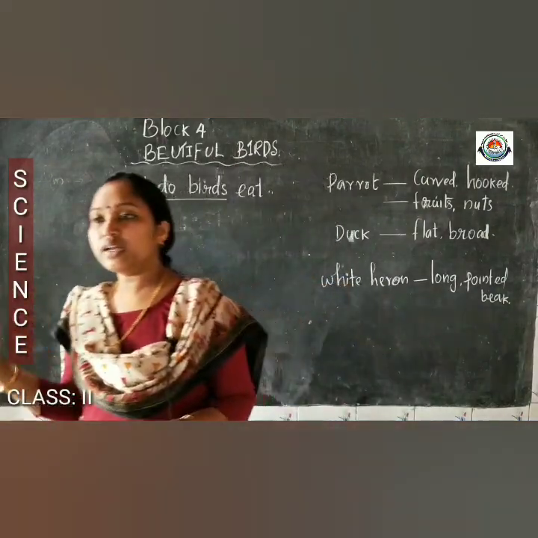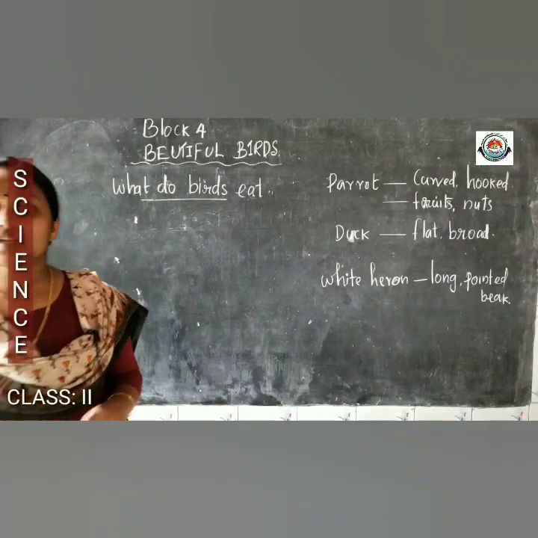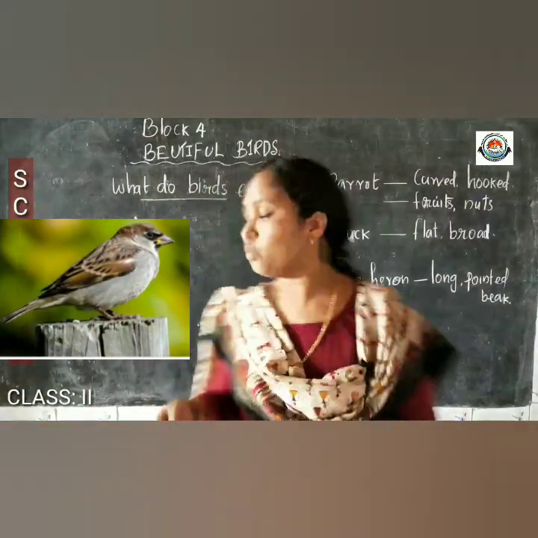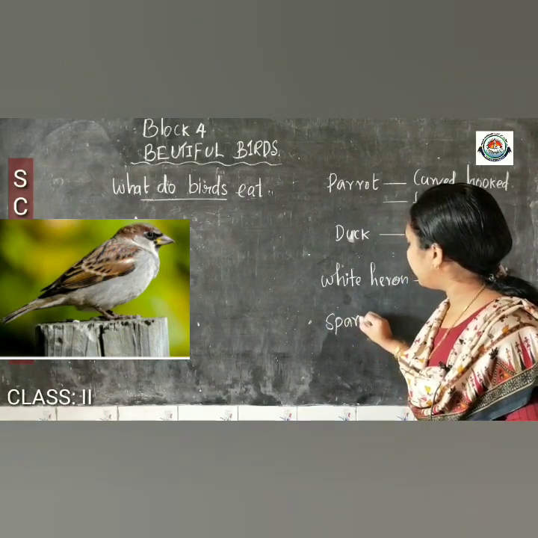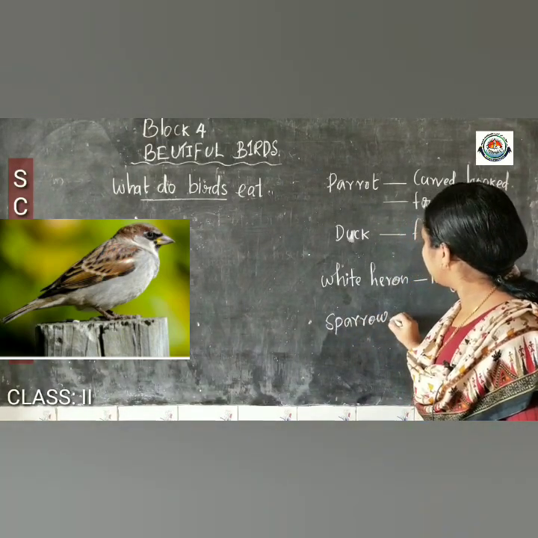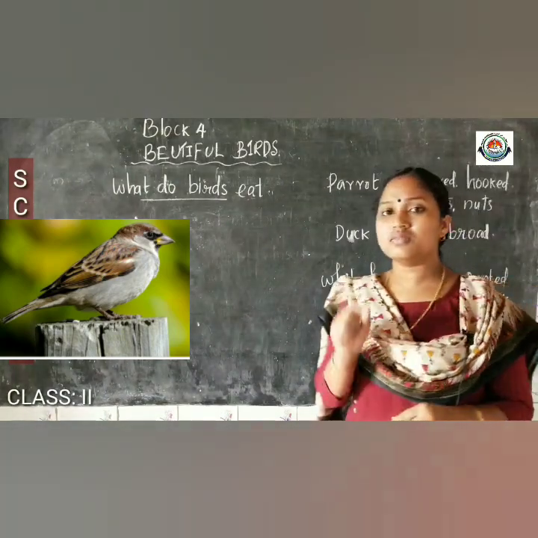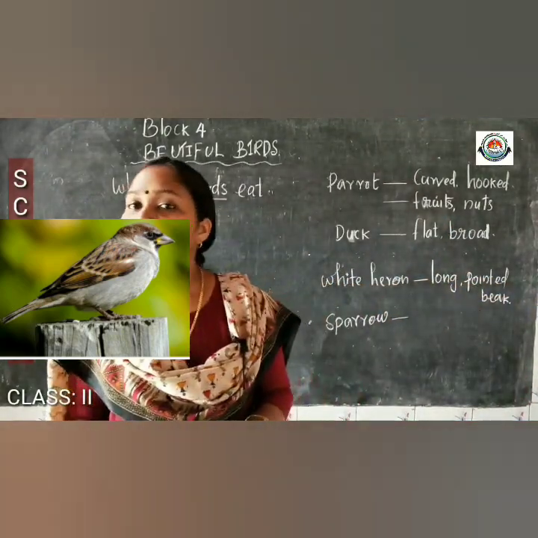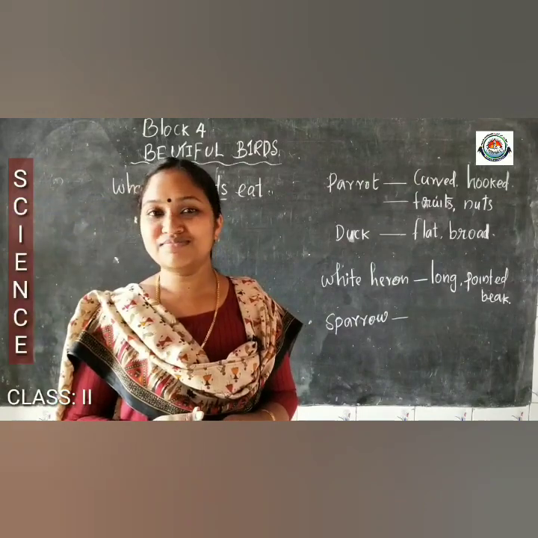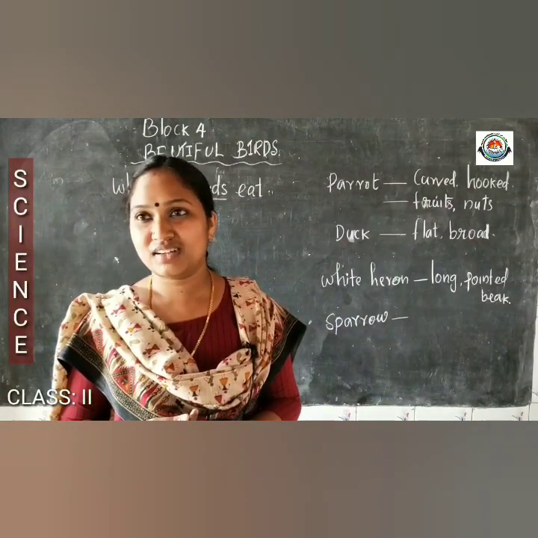Okay, then look at the next picture, all of you. Next is a sparrow. Which is the next bird? Sparrow has a small beak. As a sparrow is a small bird, it has a small beak also. Cute bird, right?